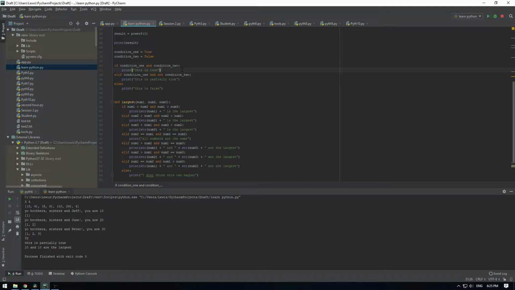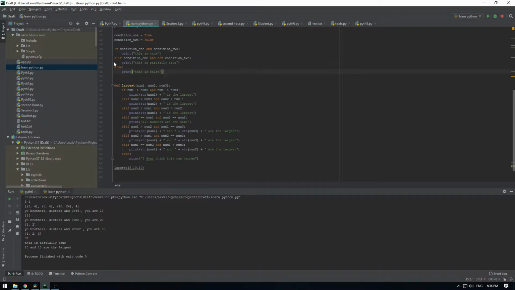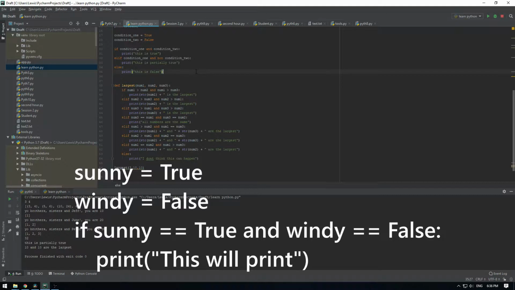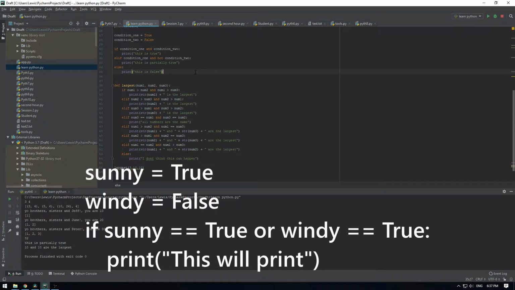The operators that can be used in conditions are equal to, not equal to, less than or equal to, greater than or equal to. These conditions can be chained together for multiple conditions using AND or OR logic. With an AND logic, to perform the outcome, all of the conditions need to be met. With OR logic, only one of those conditions need to be met.